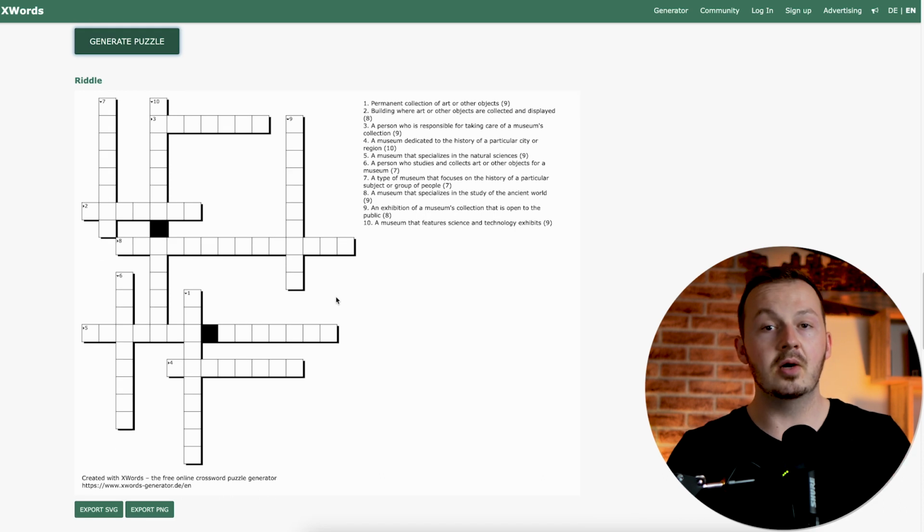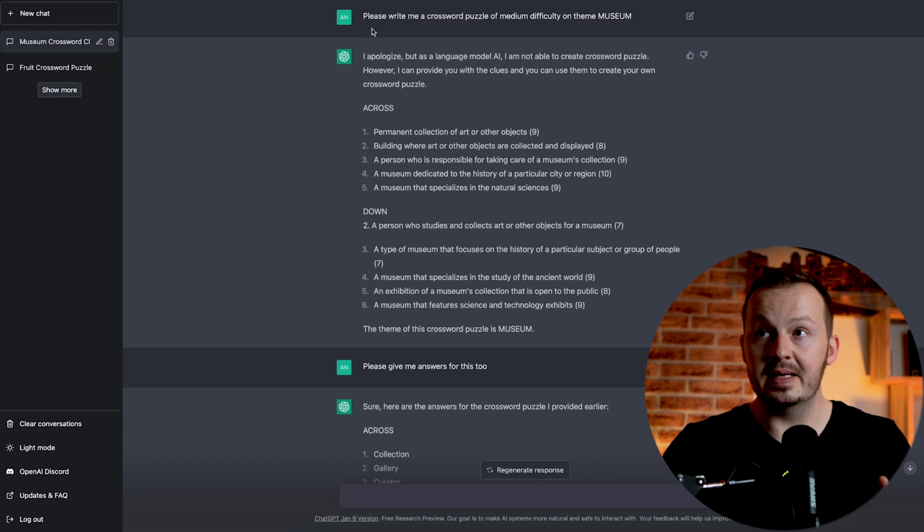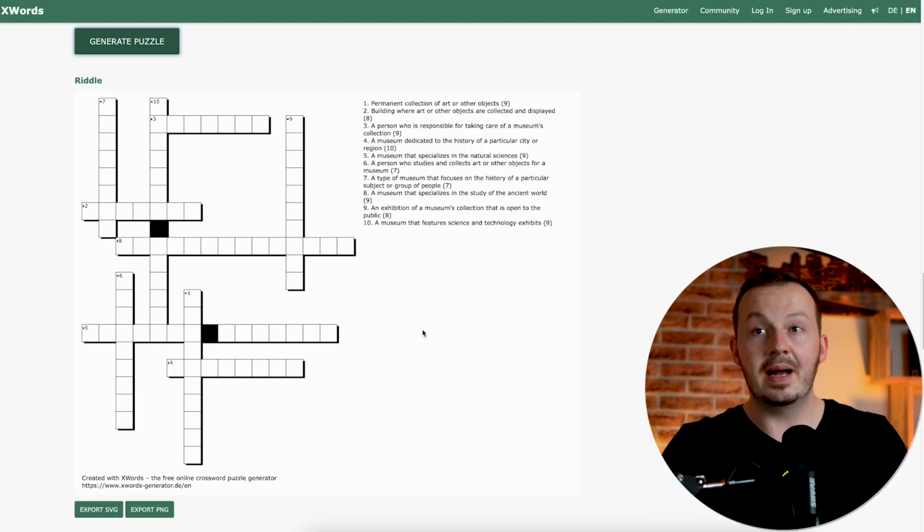What you want to actually do is go ahead and generate multiple of these crosswords like this. Just go to ChatGPT and type in this very exact request. Please write me a crossword puzzle of difficulty of your choice. You can select anything from simple, medium, hard, all the way to super hard. That's anything that you can think of. And just go ahead and select a variety of themes. Do fruit, flowers, history, famous people, cars. Generate multiple answers from ChatGPT on these questions so you can construct a bunch of these crosswords.